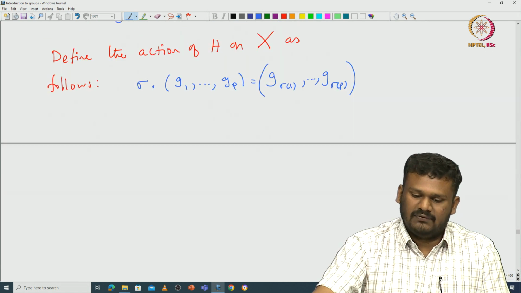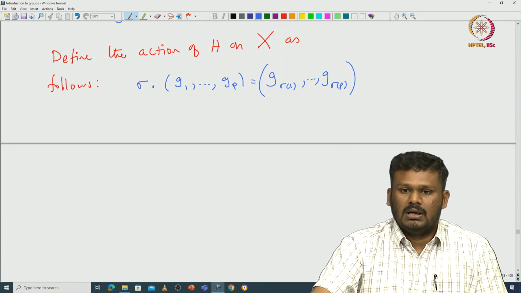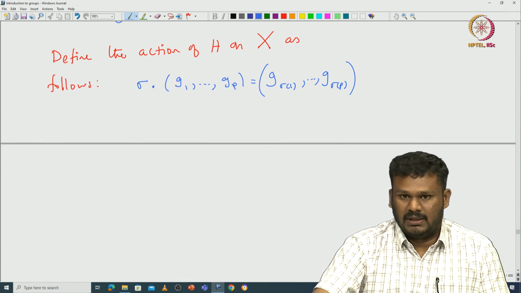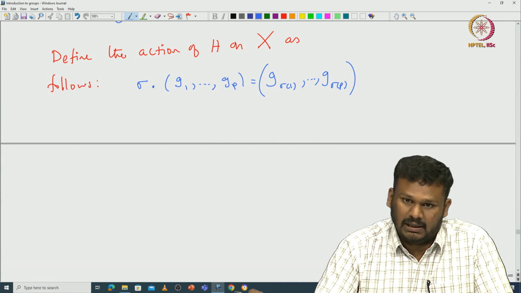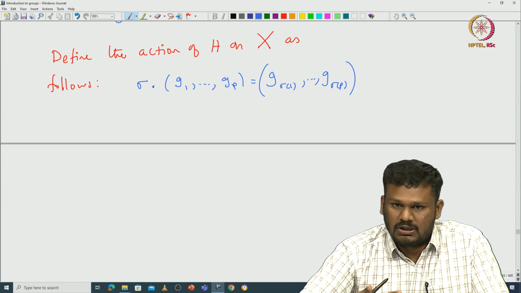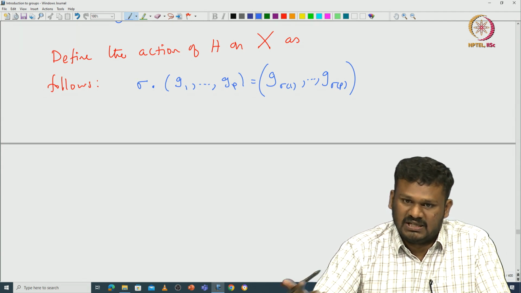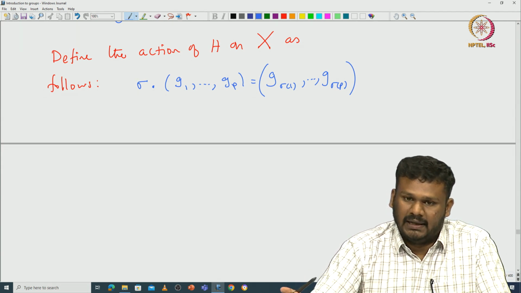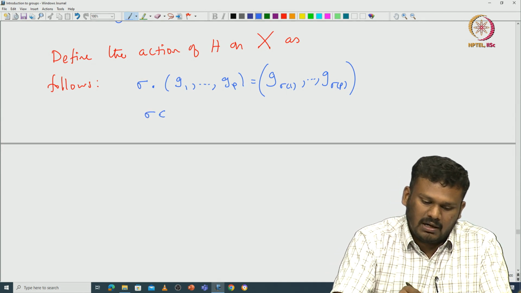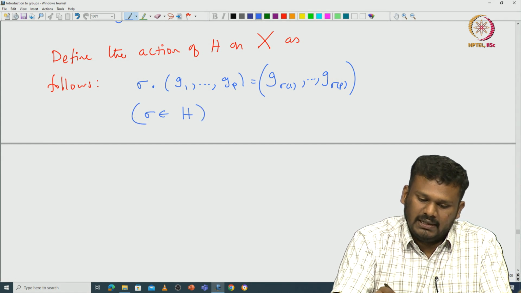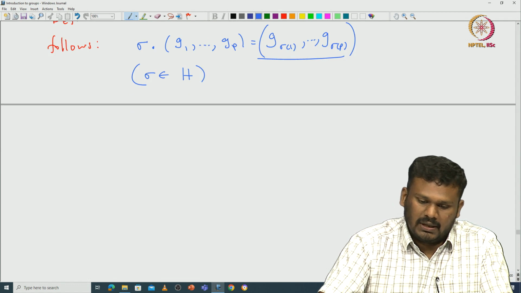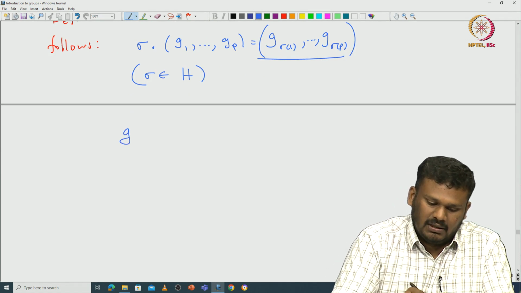So, why is this action well defined? Because the product of these elements g1 ... gp must be identity in that particular order, because G is not given to be abelian or anything. G is a general group. So, in that group you are talking about a specific product in some specific order, and that product should be identity. So, we have to verify that if you use this sigma coming from H, then this should give you a product which is identity.